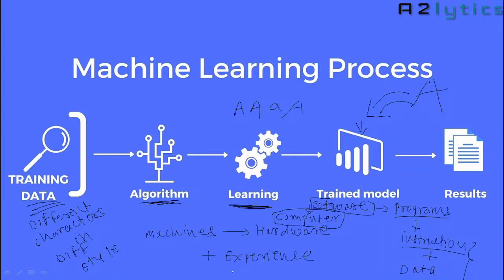If you give more input to the machine, it will get more and more experience. The machine will get more experience and can perform the task more accurately. That is the advantage of machine learning.